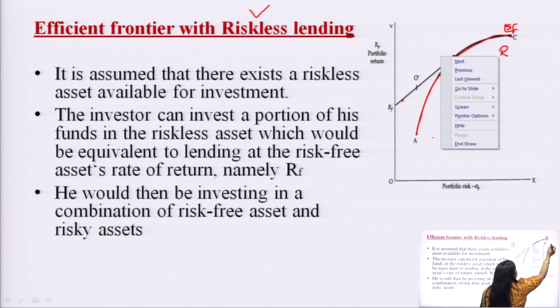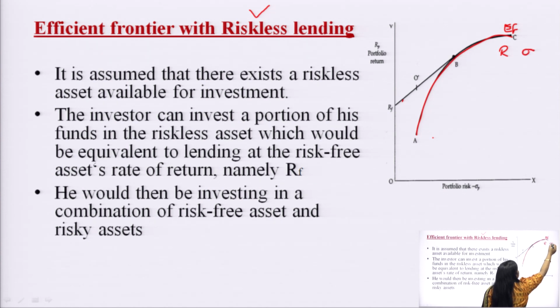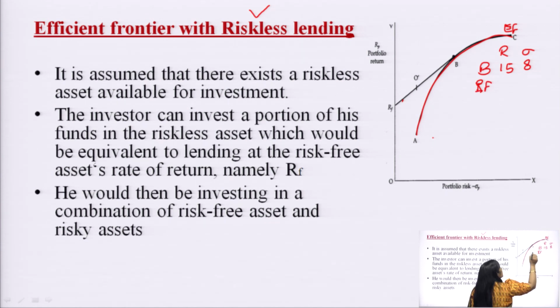This is the return and this is the riskiness. If the B security is giving a return of 15% and has a total risk of 8%, and there is a risk free security in the market, which I am denoting by RF, or a government security, giving a return of 7% and riskiness of 0%.